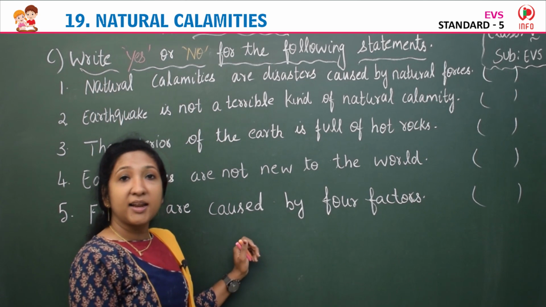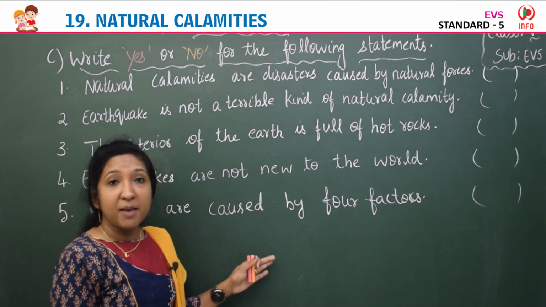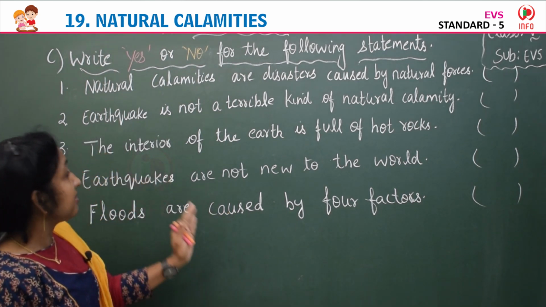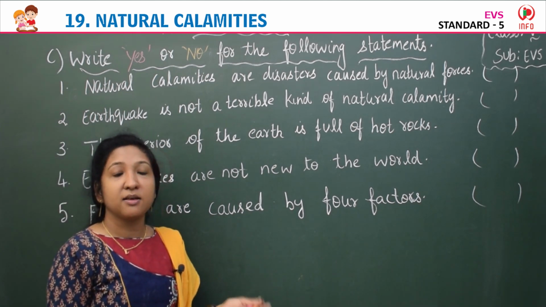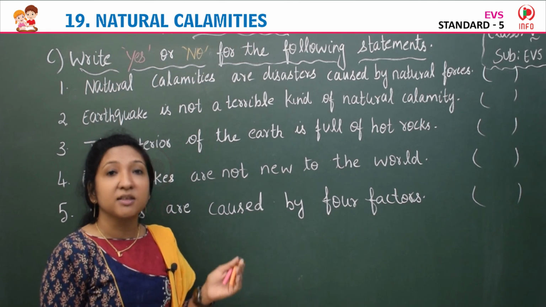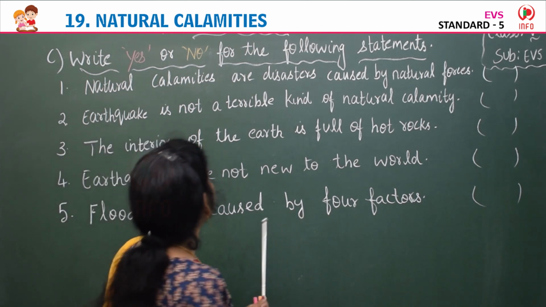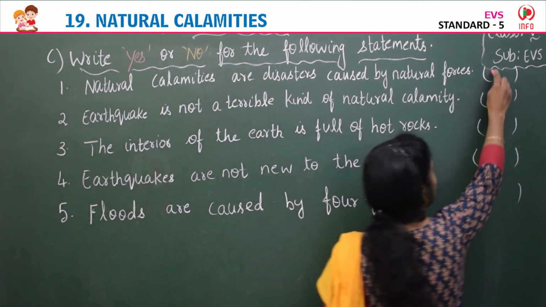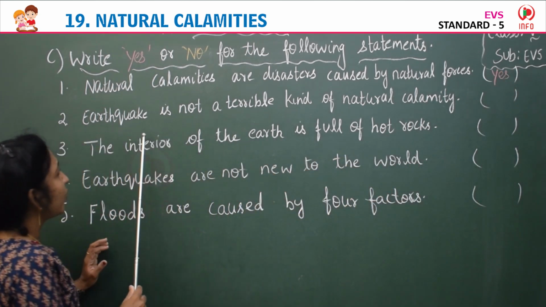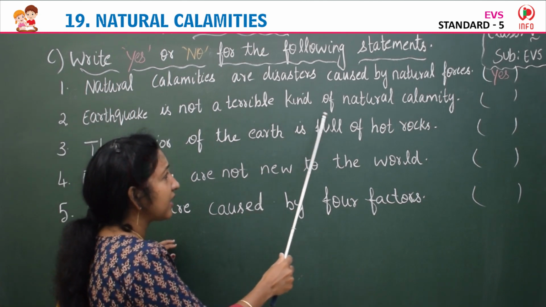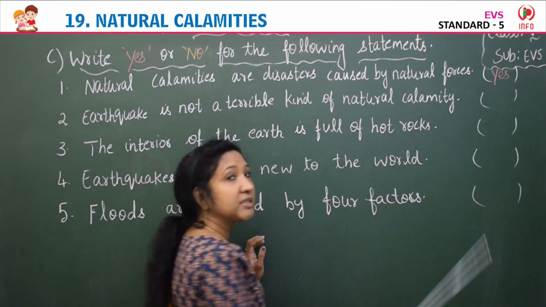Is the statement correct, children? Natural calamities are disasters caused by natural forces. Yes, the given statement is correct, so you have to write yes in the brackets. Second, earthquake is not a terrible kind of natural calamity.